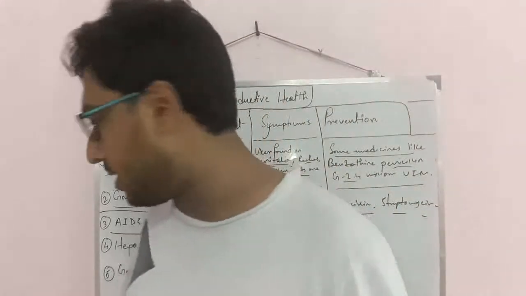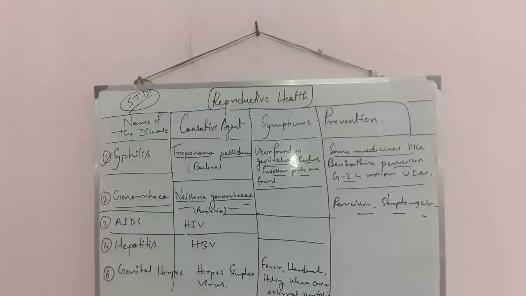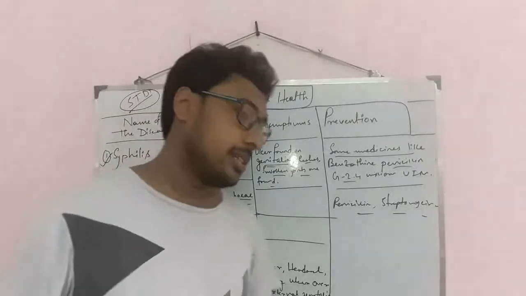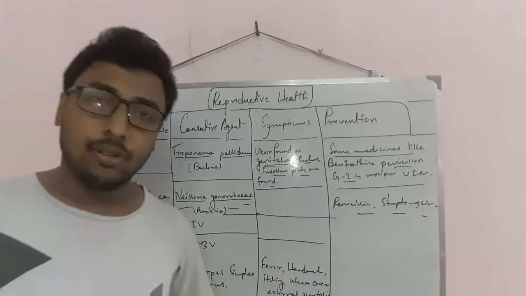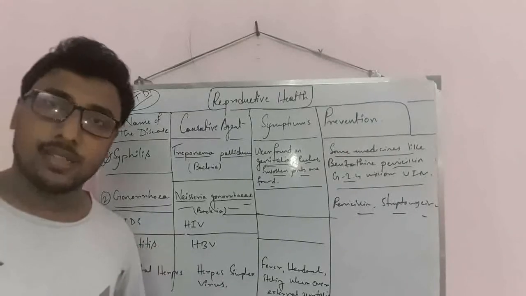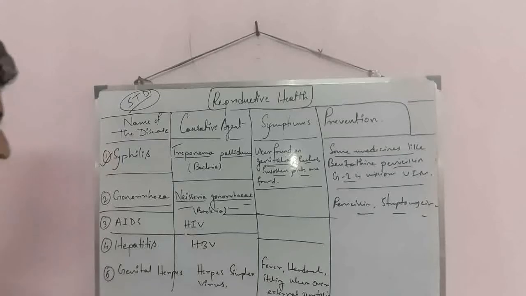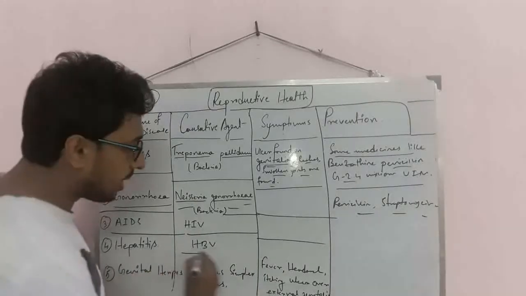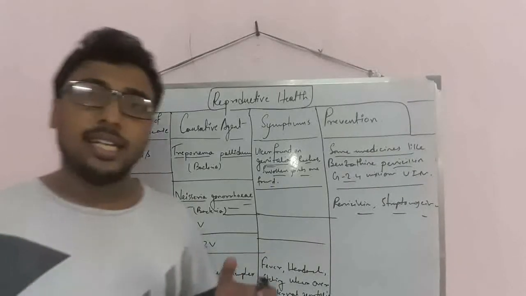Next is the disease hepatitis. Hepatitis virus is mainly responsible, and there are many kinds of hepatitis: hepatitis A, hepatitis B, hepatitis C. Hepatitis B is very important, especially because it is dangerous to us. Hepatitis A also, and due to hepatitis, our liver is affected.